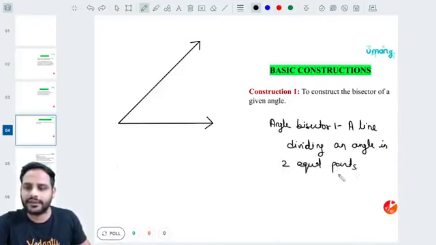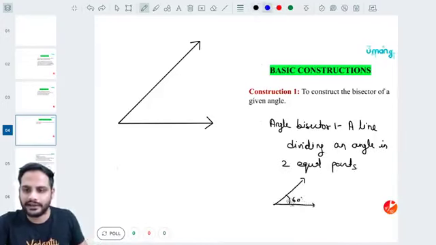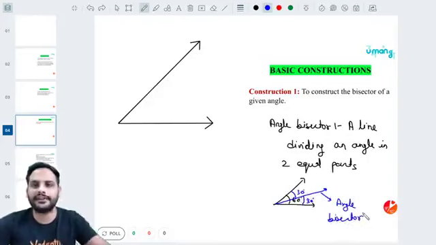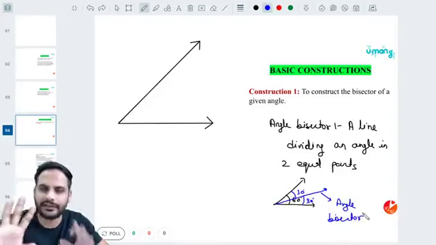For example, if you have an angle of 60 degrees, and I draw a line at an angle of 30 degrees over here, it divides it into 2 equal parts, 30 degrees and 30 degrees. Then this will be called the angle bisector.